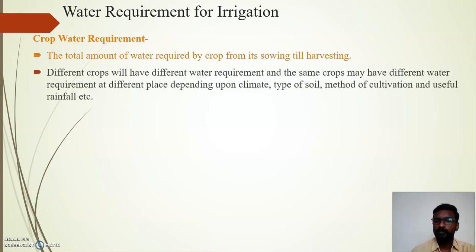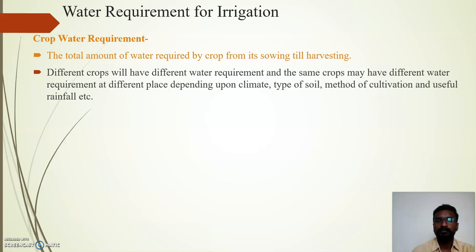Different crops have different water requirements. Even the same crop may have a different water requirement depending upon the climate, type of soil, method of cultivation, and rainfall. So it is very challenging to find out the water requirement for irrigation.